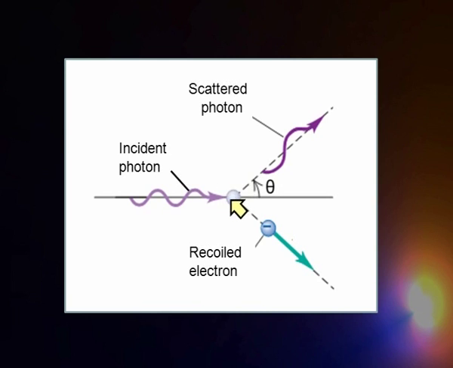In this process, part of the energy goes to the electron, which recoils, and the photon gets deflected or scattered away. The scattered photon has energy lesser than that of the incident photon. As a consequence, it has a higher wavelength than the incident photon. This is exactly what was experimentally observed by Compton.